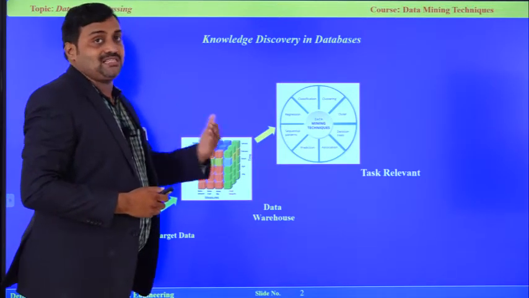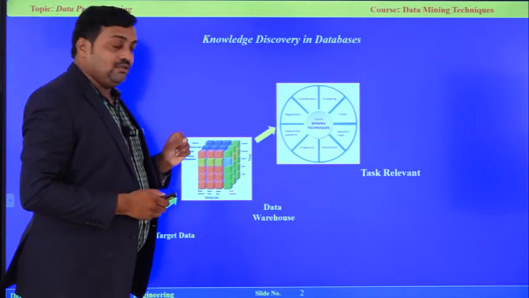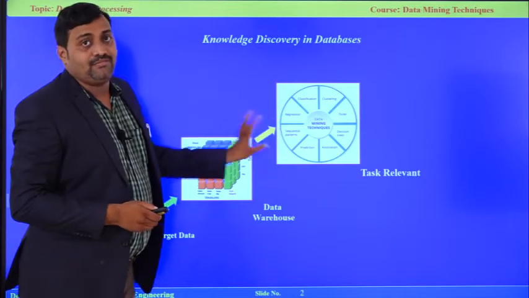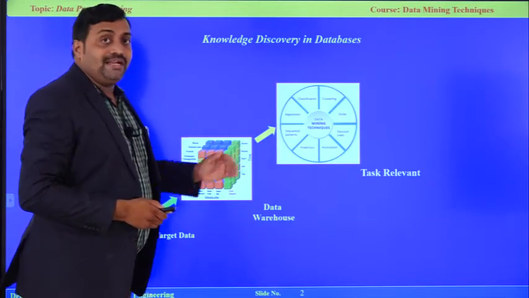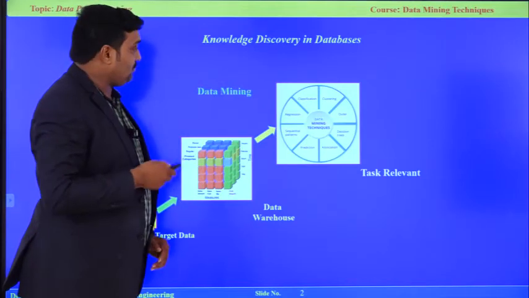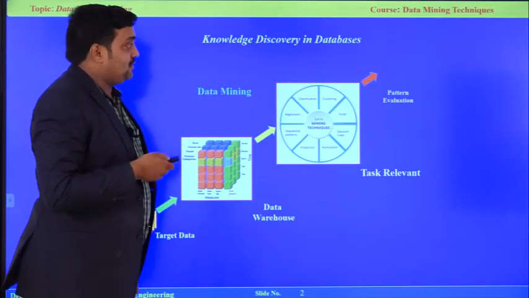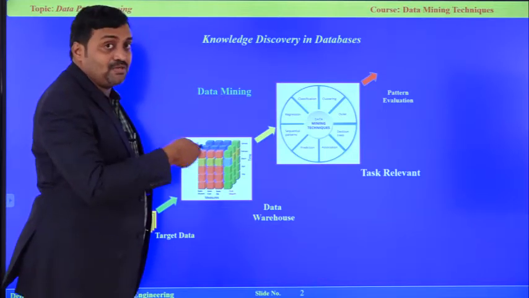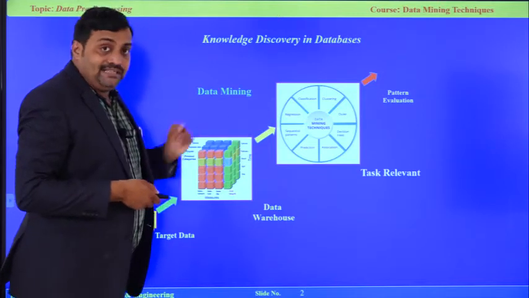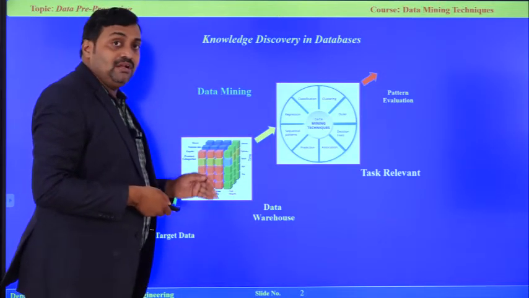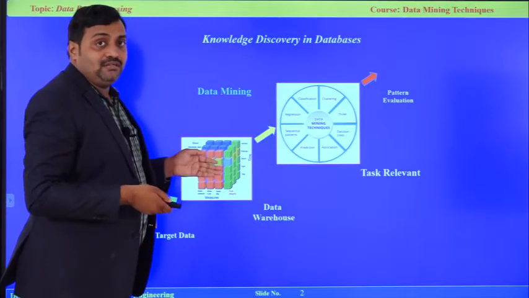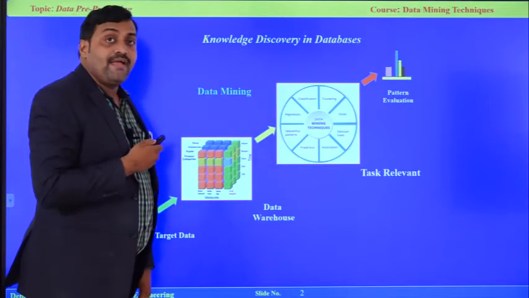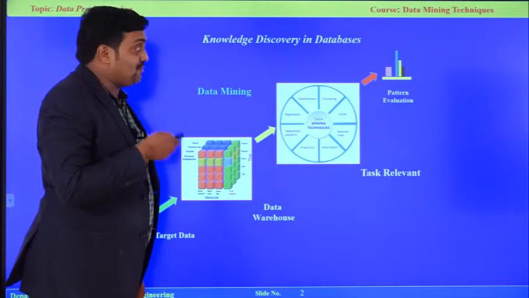Based on the given task, we pick a proper algorithm and apply it on the selected data from the data warehouse. We get patterns as the outcome. That entire process is what we call the data mining process. The data mining process is nothing but extracting hidden information from a huge data set, and based on the outcome patterns, we get some results.